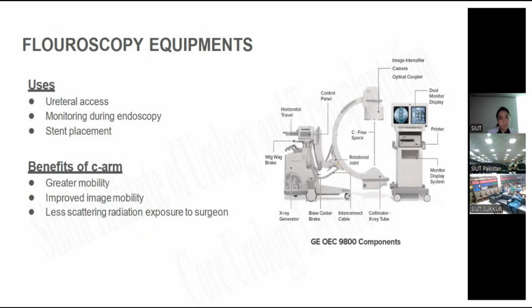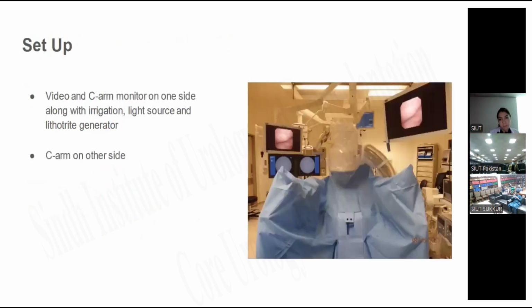Benefits of the C-arm: it has greater mobility and less scattered radiation exposure to the surgeon. This is the setup. Video and C-arm monitor on one side, along with the irrigation, light source, and lithotripter generator, and the C-arm on the other side.